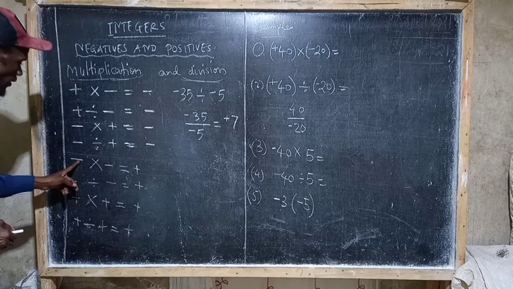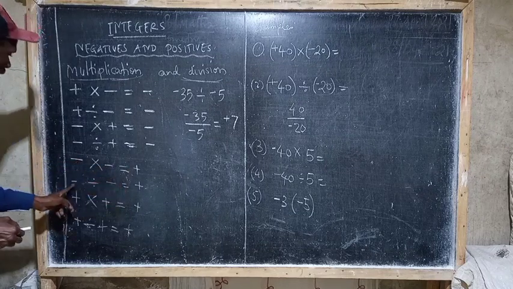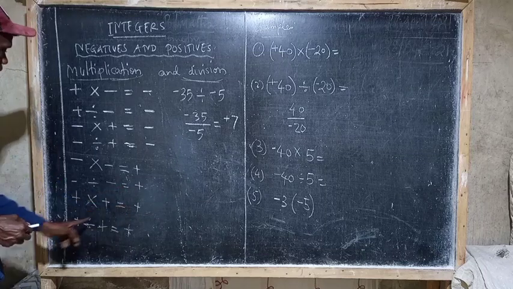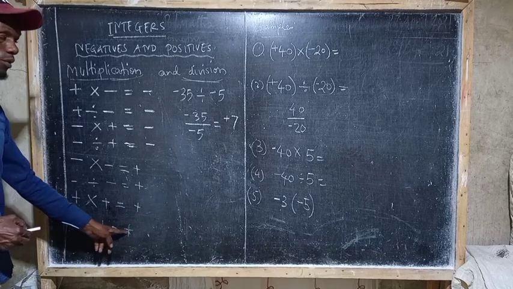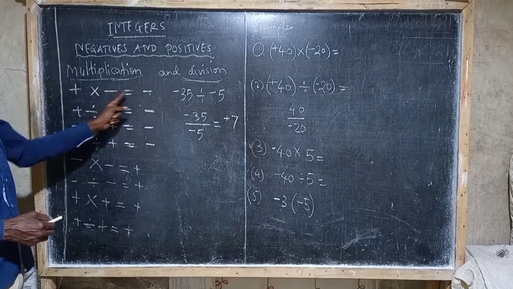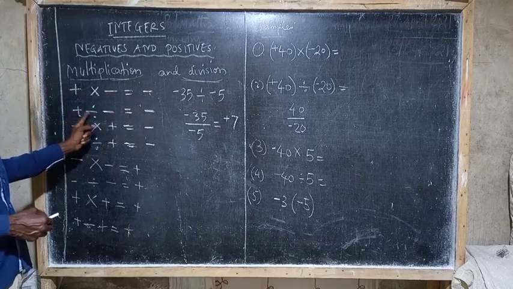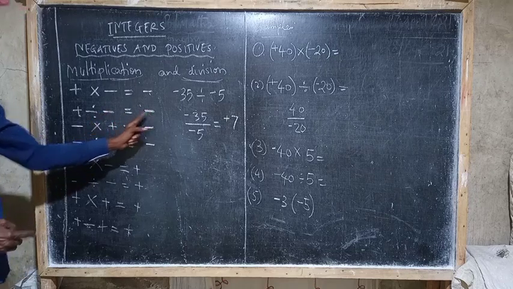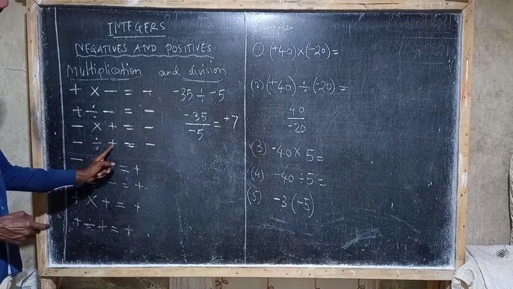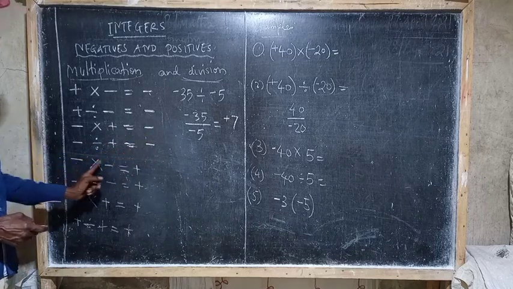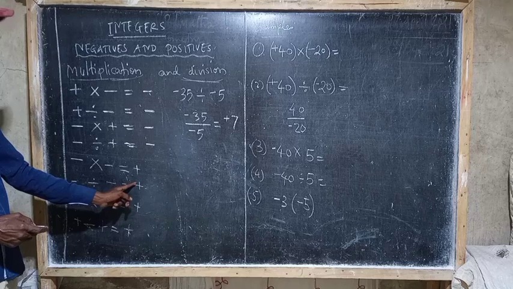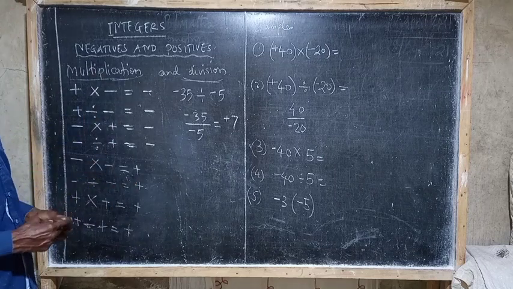The same applies: negative times negative is positive. Negative divided by negative is positive. Positive times positive is positive. And positive divided by positive is positive. Catch these points. Positive times negative is negative. And positive divided by negative is negative. And negative times positive is negative. And negative divided by positive is negative. And negative times negative is positive. The negative divided by negative is positive. So these are the important cases that you have to consider.